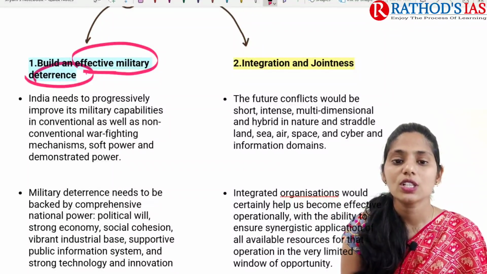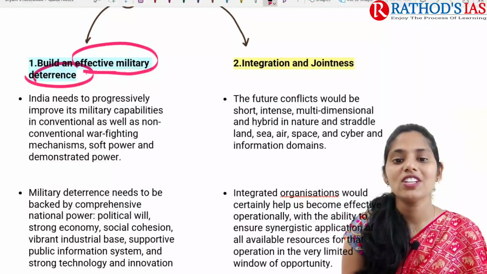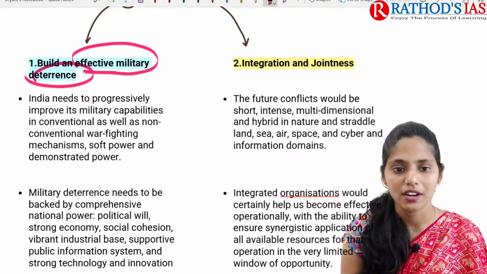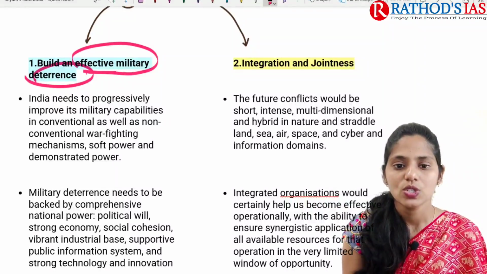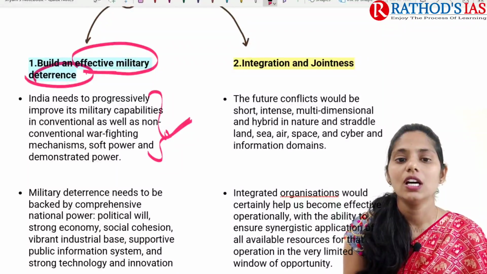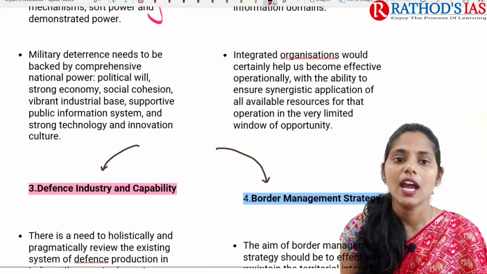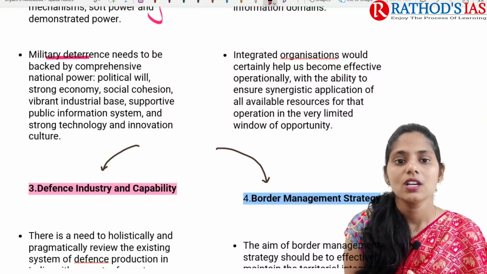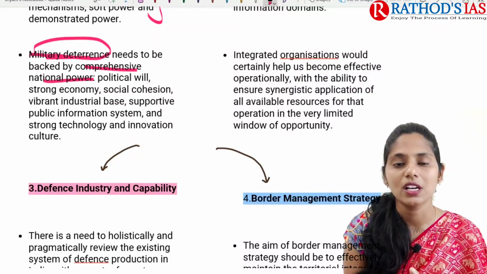India needs to progressively improve its military capabilities in conventional as well as non-conventional war fighting mechanisms, soft power and as well as demonstrated power. In these areas we need better efficiency and more effective military deterrence. This military deterrence needs to be backed up by comprehensive national power.